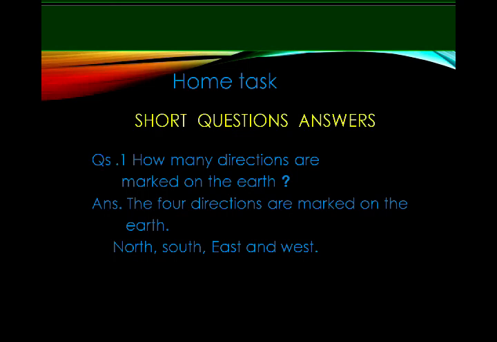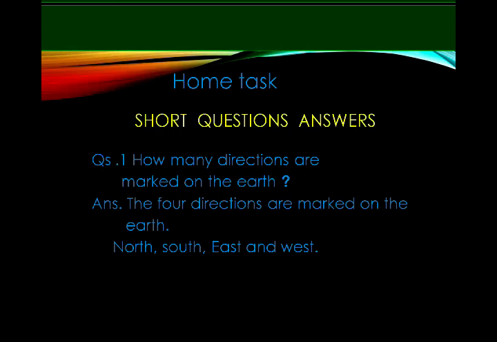Answer. The 4 directions are marked on the earth: north, south, east, and west. Okay, this is question number 1.